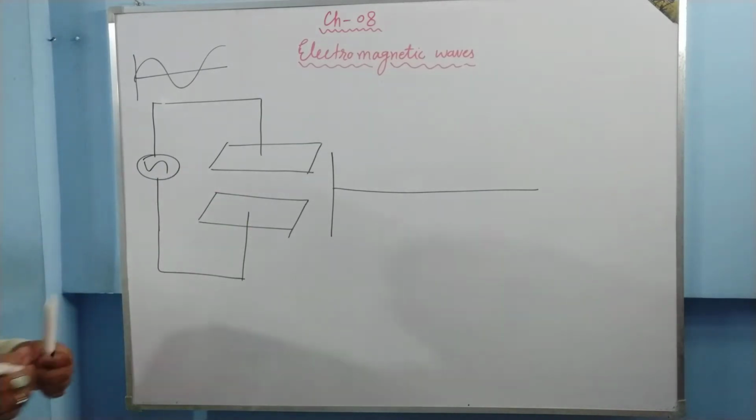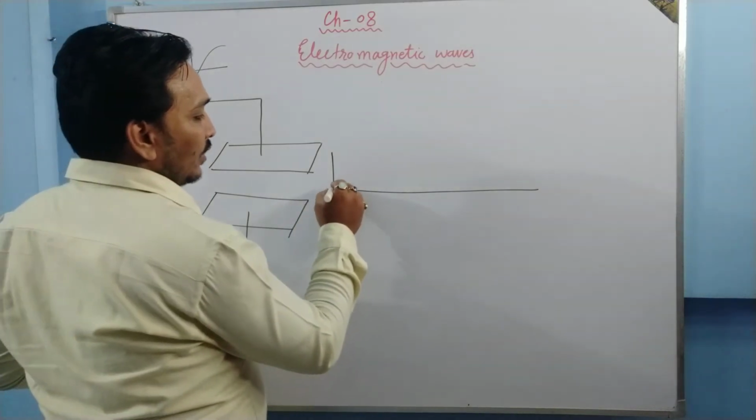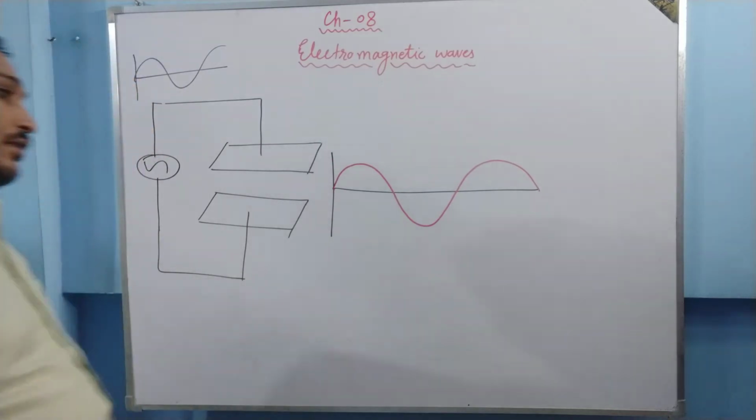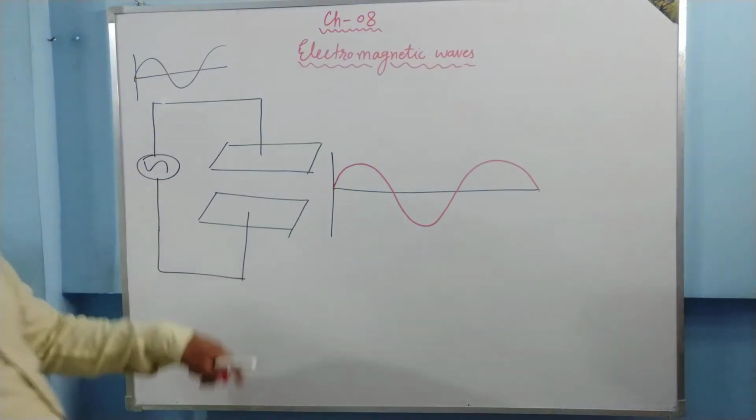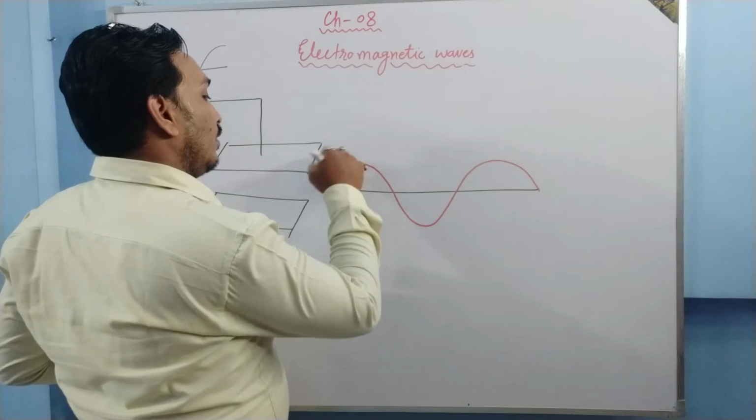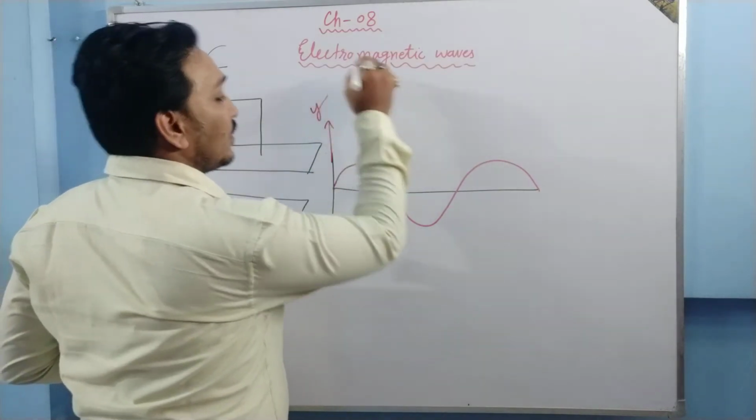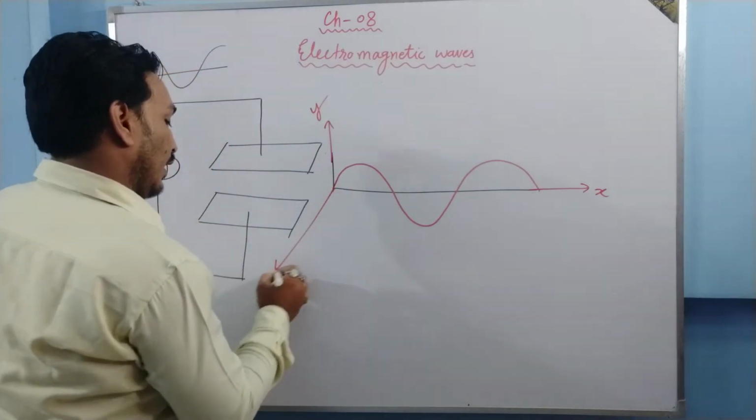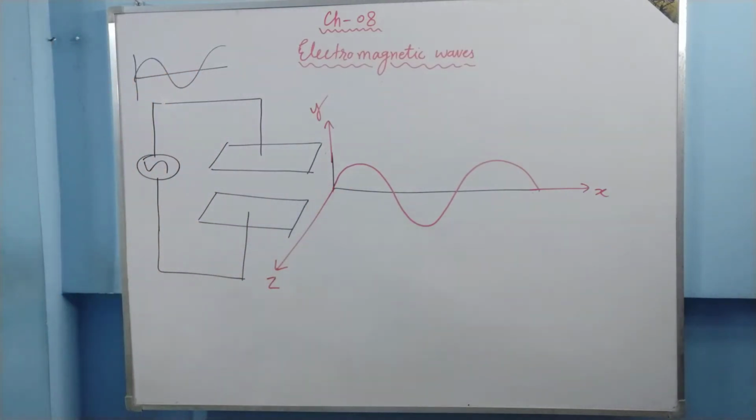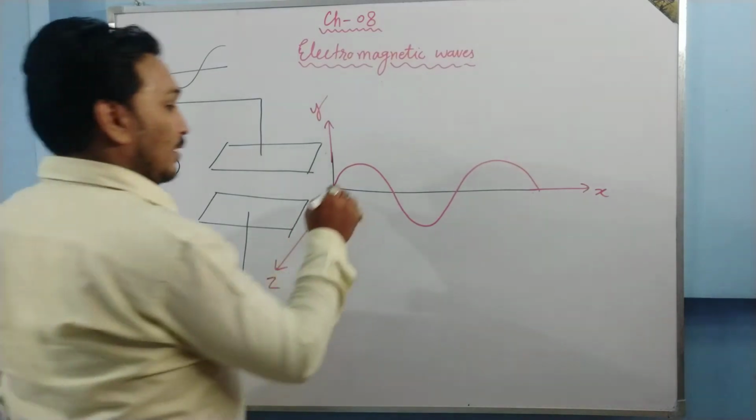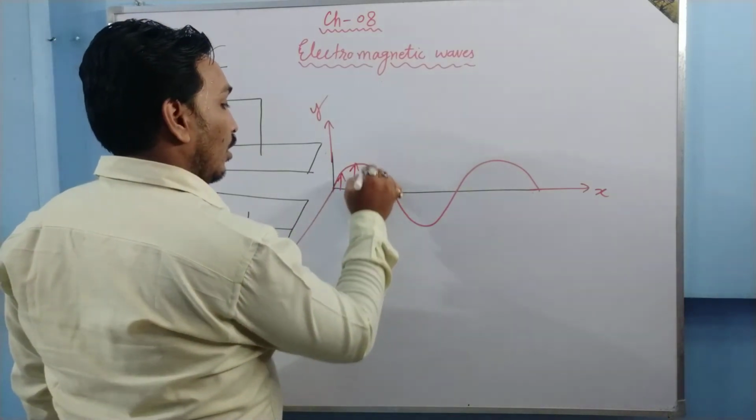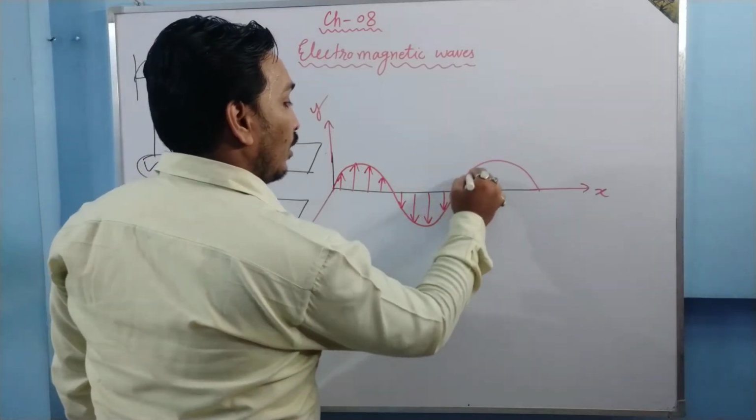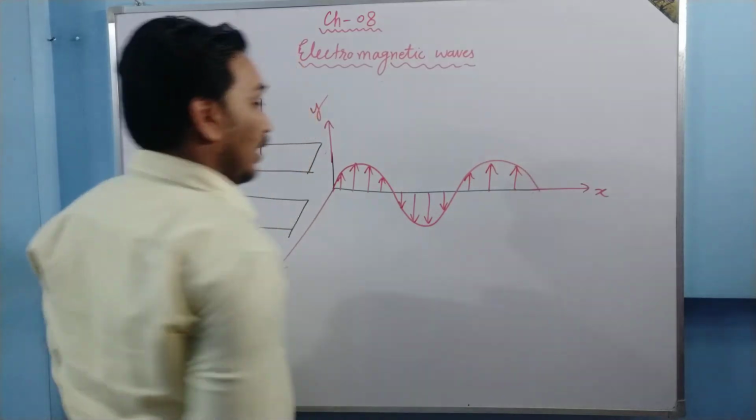Okay, so the electric field will be like this: it increases, then decreases, becomes negative maximum, like this. This is your electric field. Let this be your y-axis, let this be your x-axis, let this be your z-axis, right? So the electric field has some changes along the y-axis. So the electric field vector oscillates along the y-axis.